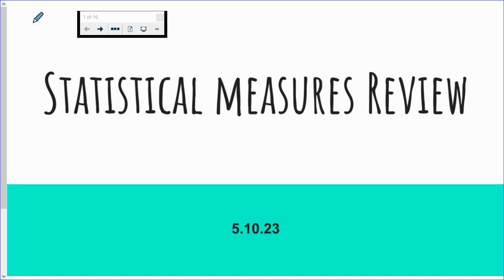Hello, my mathematicians. Today we are going to review all of the different statistical measures that we've been talking about. So, mean, median, mode, range, interquartile range, or IQR. Those are our big five.